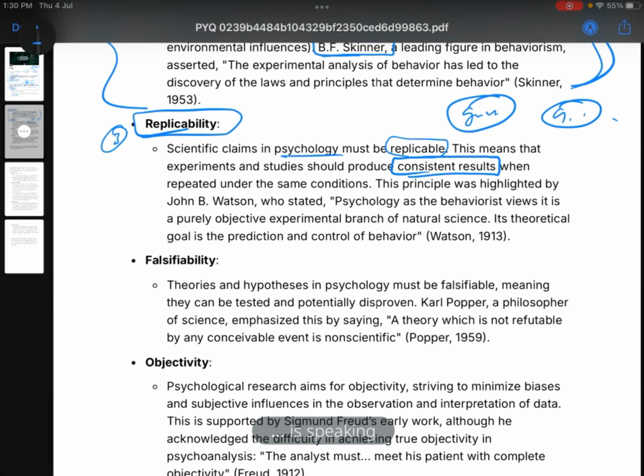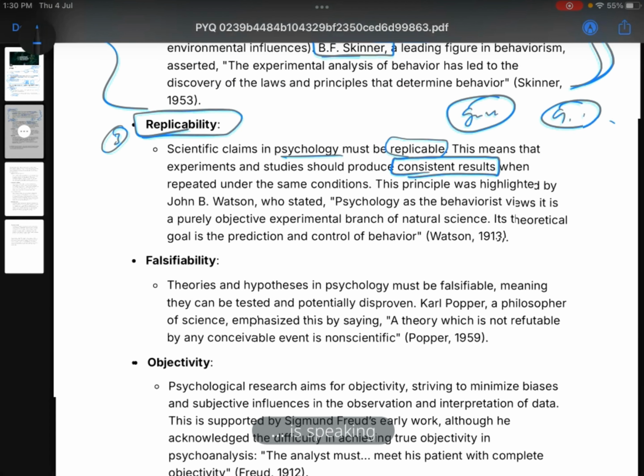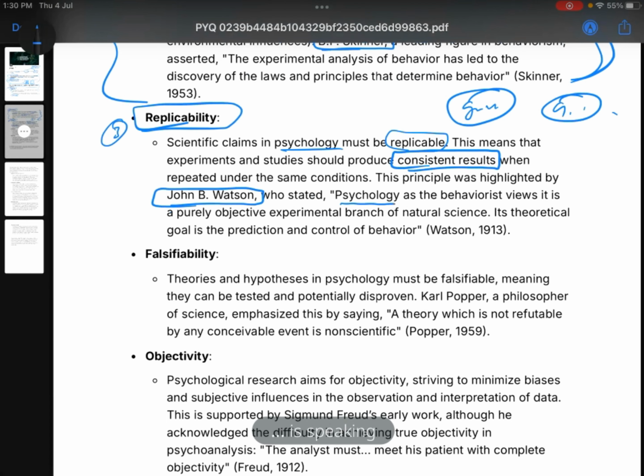So I have written the name of John B. Watson here. He stated that psychology as the behaviorist views it is a purely objective experimental branch of natural science. Its theoretical goal is the prediction and control of behavior. Watson said this in 1913.